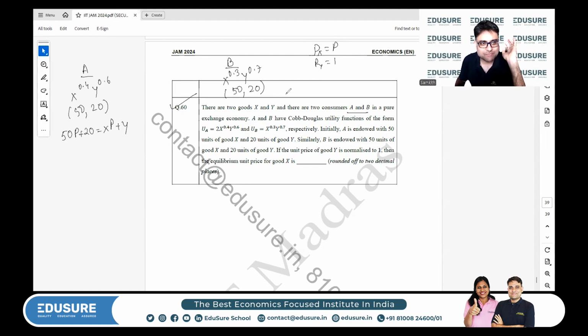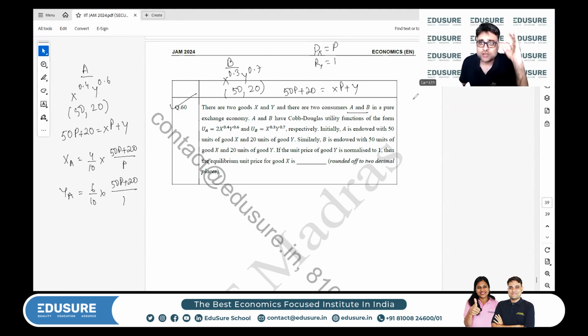Second person, it's the same thing. 50p plus 20 is equal to xp plus y. Now, let's use the shortcut. XA will therefore be 0.4, which is 4 by 10 into (50p plus 20) by p, and YA is basically 6 by 10 into (50p plus 20) by 1.